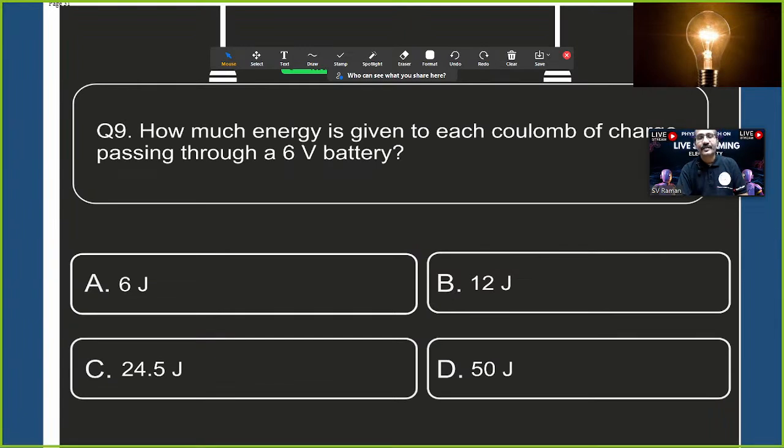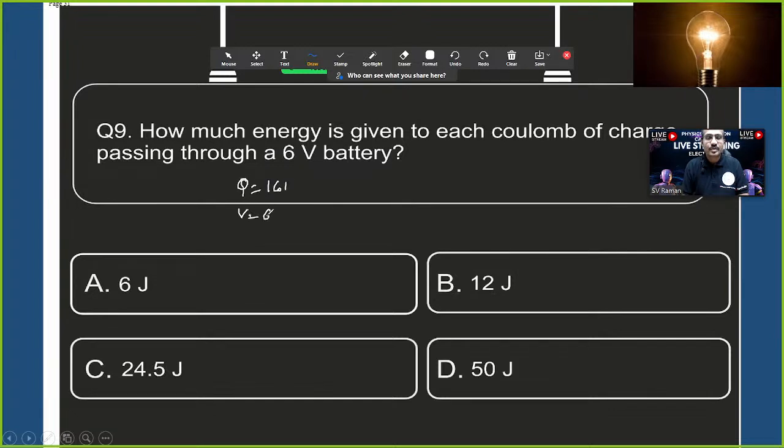How much energy is given to each coulomb of charge passing through a 6-volt battery? We will see what the given data is. Charge each coulomb, Q is equal to 1 coulomb.